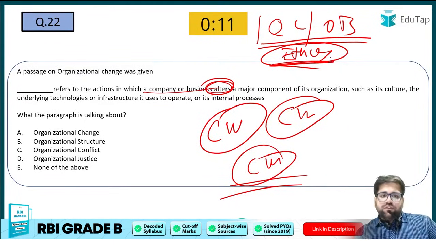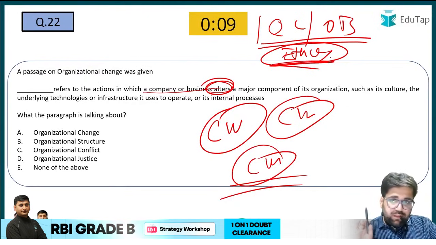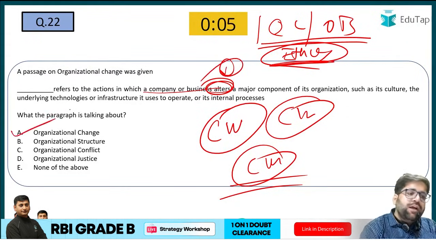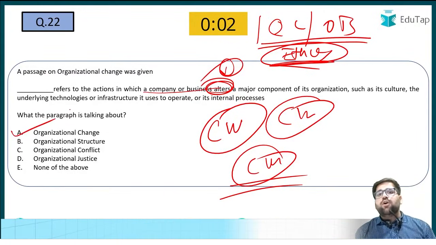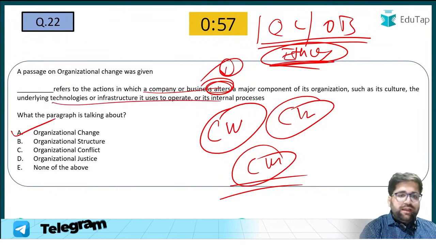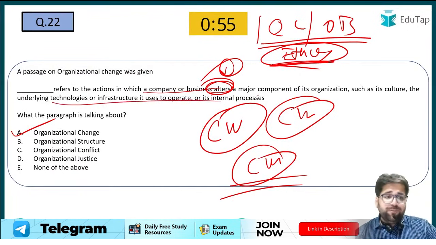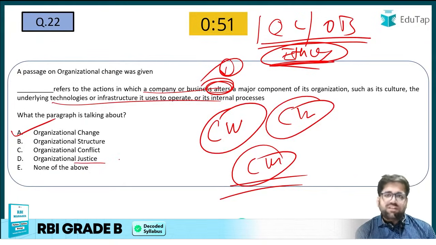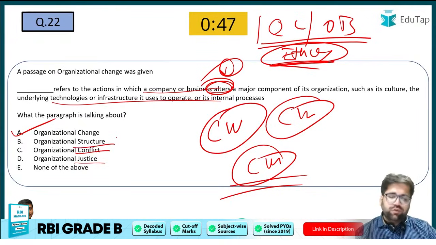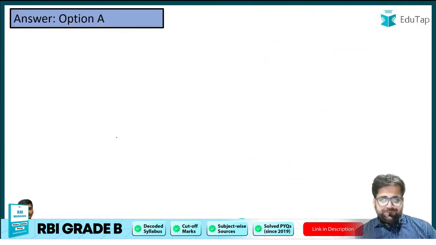So now dash refers to the action in which a company alters. When you see this concept, you have to mark your answer as change, because under organizational change, a company tries to adapt new innovation and adopt new culture as well. This is really very important. Now organizational justice has nothing to do with the definition given in the question. Organization conflict, structure, all these are given to confuse you. Nothing much to worry about.